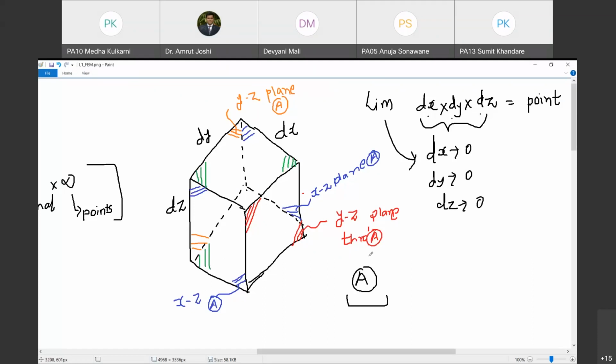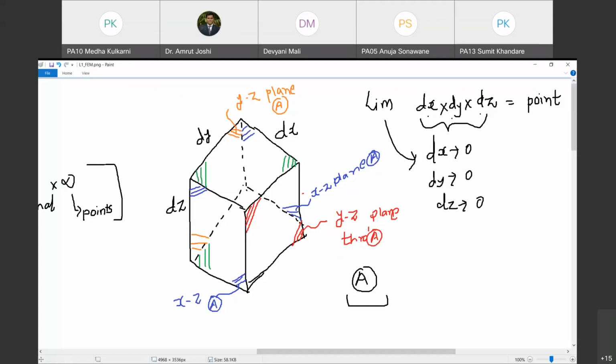So how many planes are we considering? Through point A, though we see the 6 faces of the cube, we are considering essentially only 3 mutually orthogonal planes, XZ, YZ and XY.